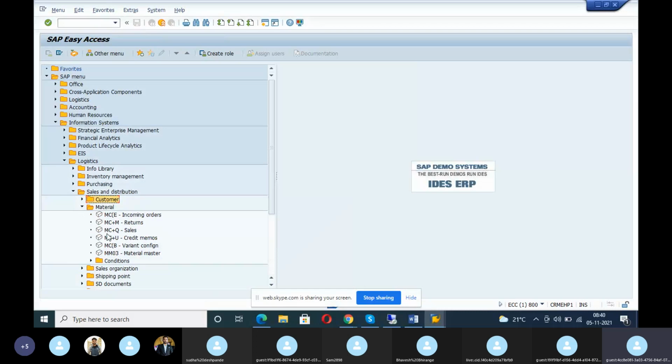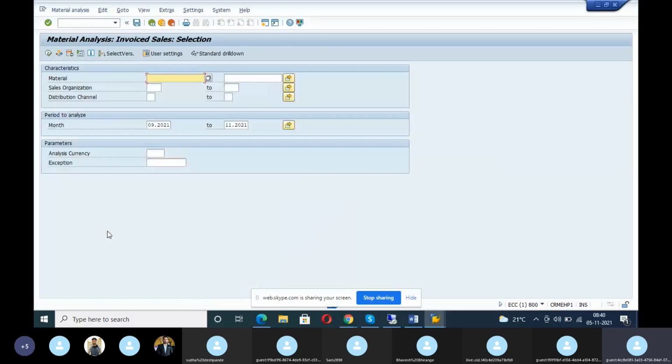So they will give the material wise sales. Imagine it's a washing machine or a TV. Give the material number here, the sales organization, distribution channel, and give which month to which month. We want from January to March. Then execute this. See, these are all the reports.